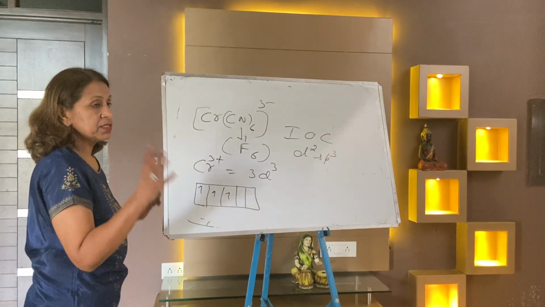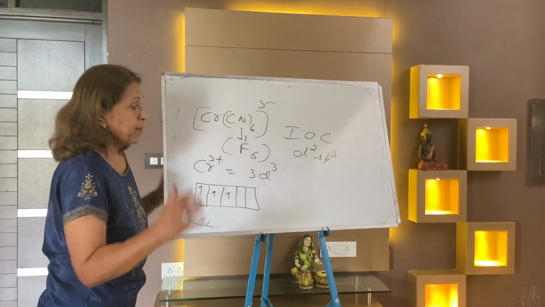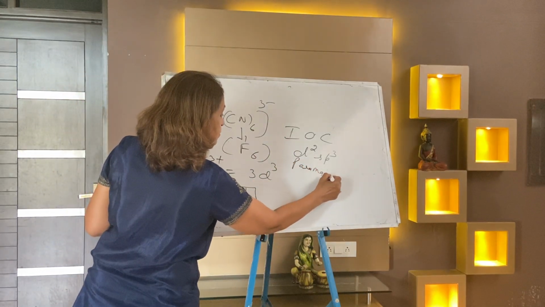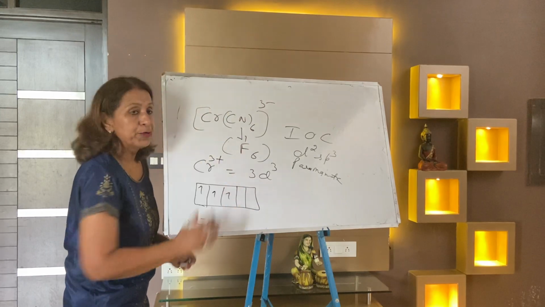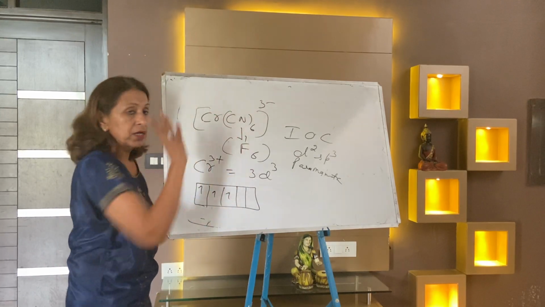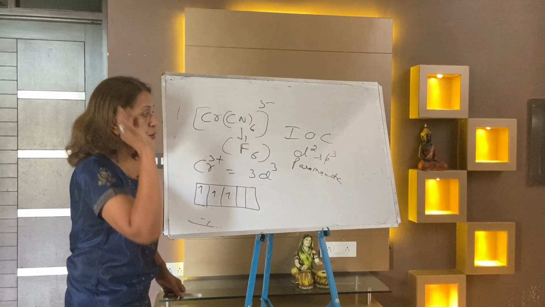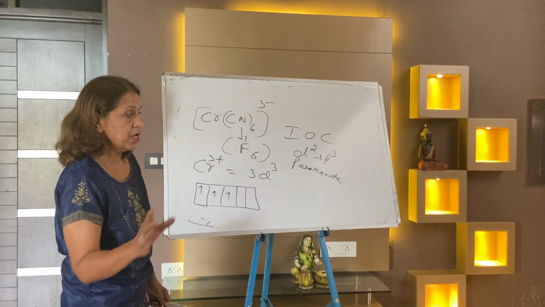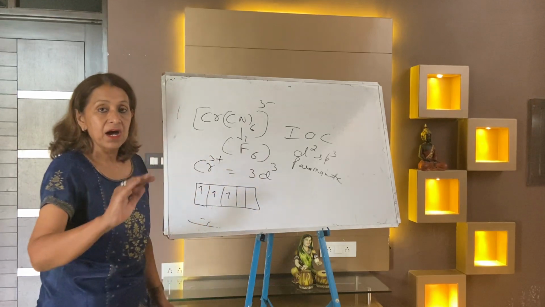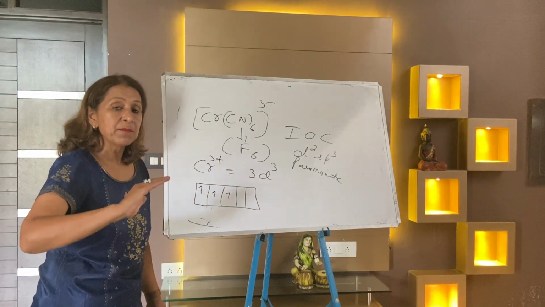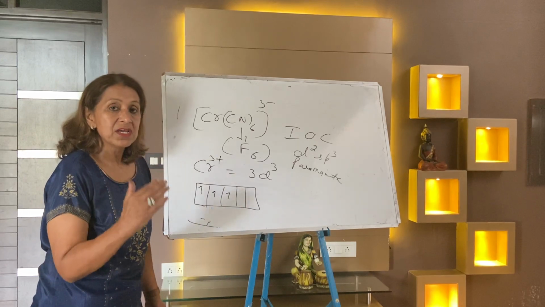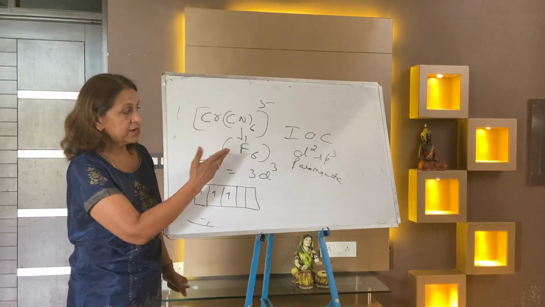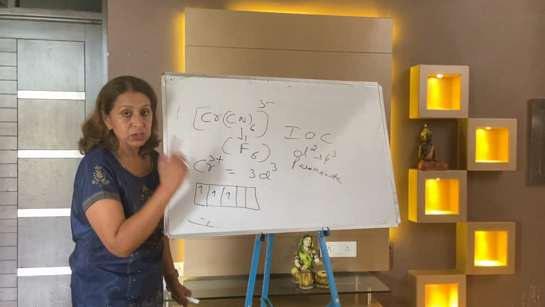Inner orbital complexes are always diamagnetic. But this is a case where an inner orbital complex is paramagnetic. No need to pair it. Either it is carrying a strong ligand or chromium carrying a weak ligand, chromium complex is always inner orbital d2sp3 paramagnetic. Others only become inner orbital complexes when the ligand is strong, and inner orbital complexes are always diamagnetic. But you can see it is paramagnetic because of 3 unpaired electrons.